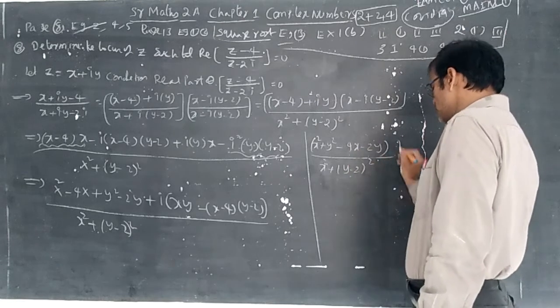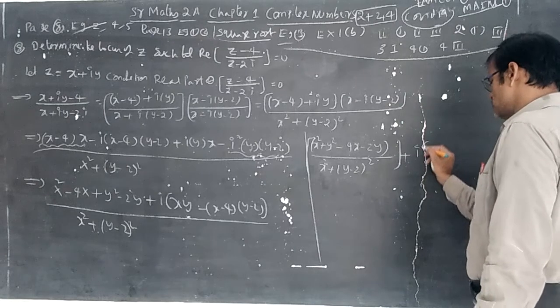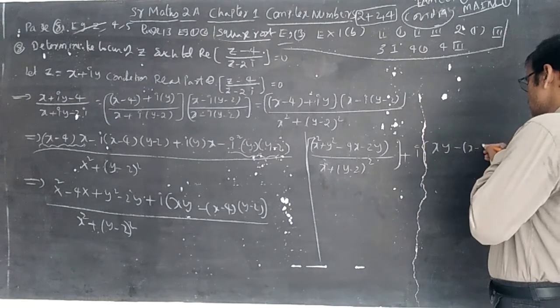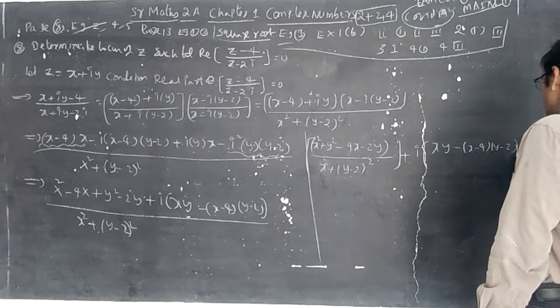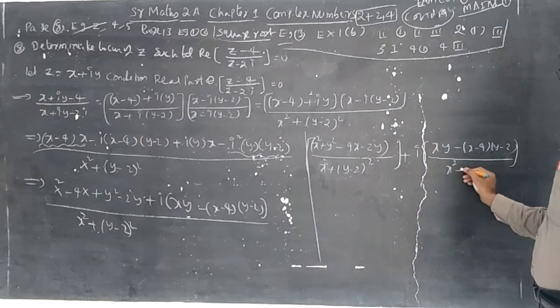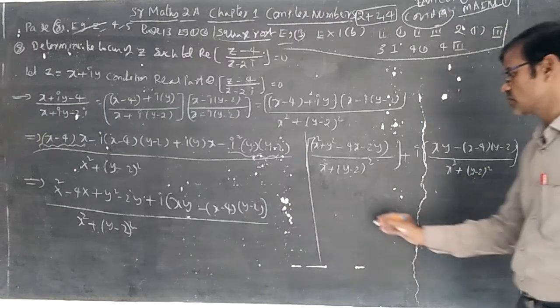I am distributing into real part and imaginary part, plus i into xy minus of x minus 4 into y minus 2 whole by x square plus of y minus 2 whole square.